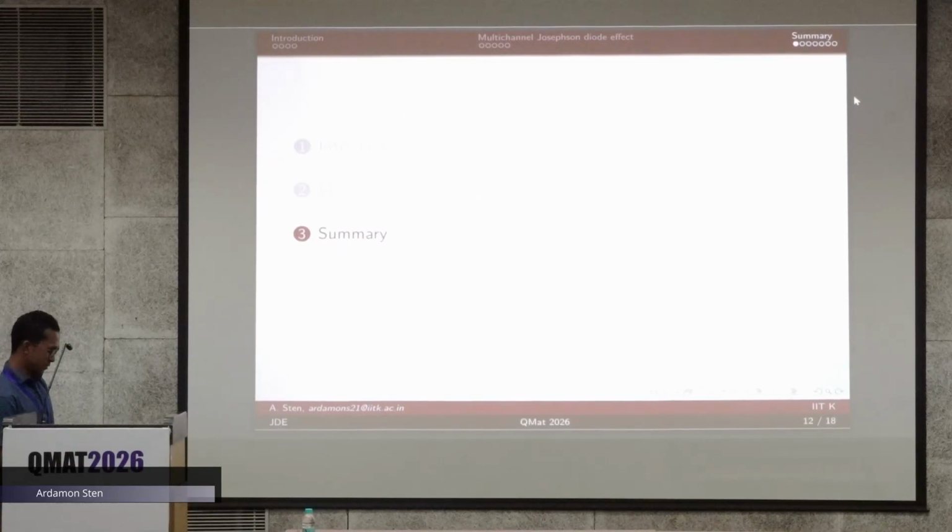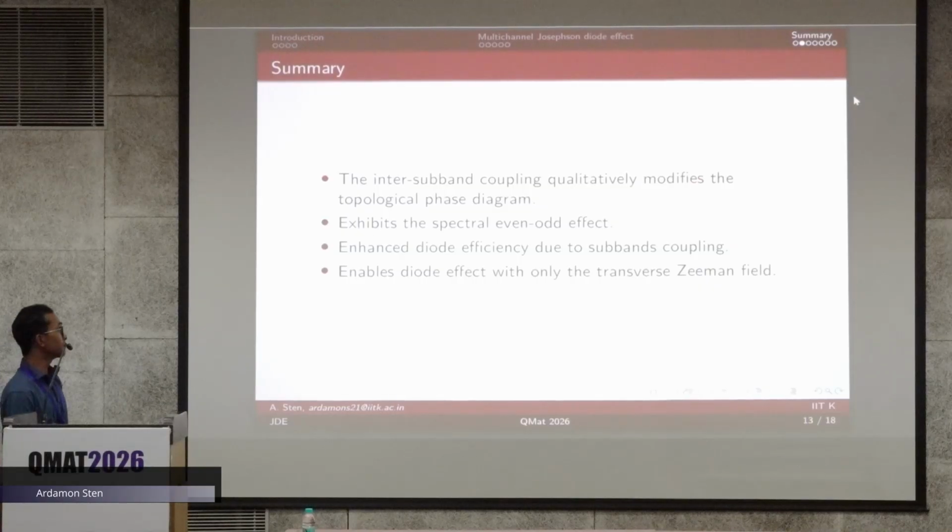To conclude my talk, we have found that the interband coupling modifies the topological phase diagram, and this spectral even-odd effect determines the topological phase diagram depending on the number of subbands occupied, whether even or odd. And we see that the inter-subband coupling enhances the efficiency of the diode effect, and moreover it enables the diode effect with only a single component, the transverse Zeeman field along the spin orbit direction. These are the main findings of the work.